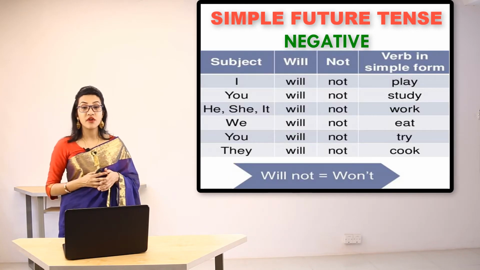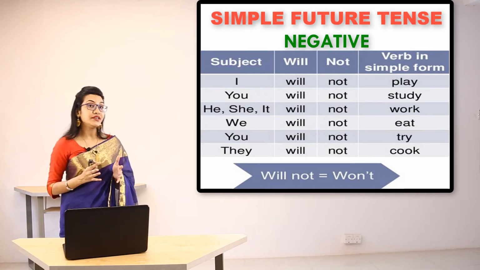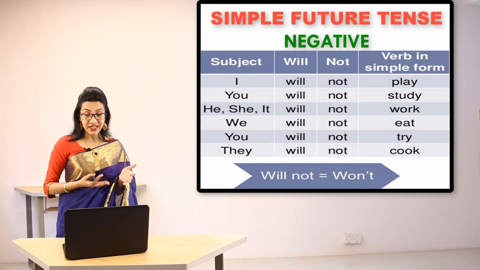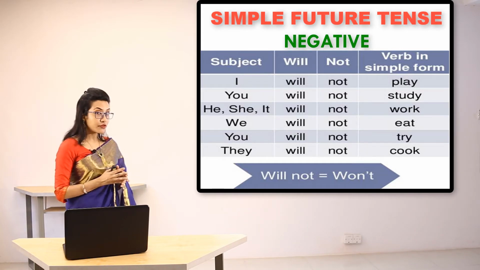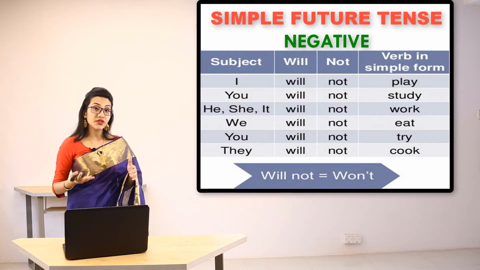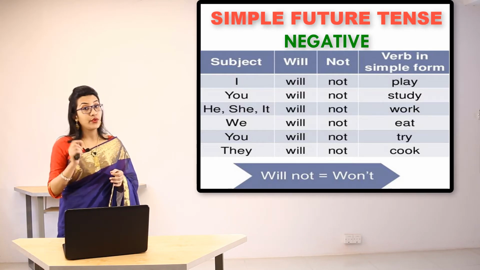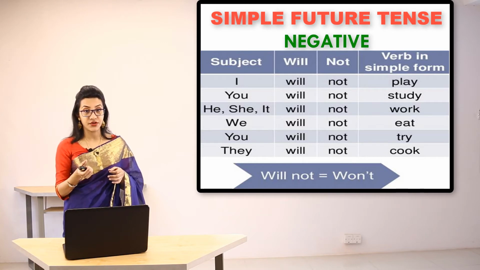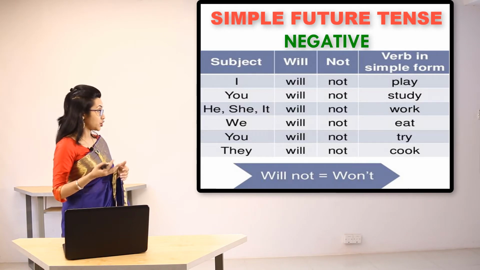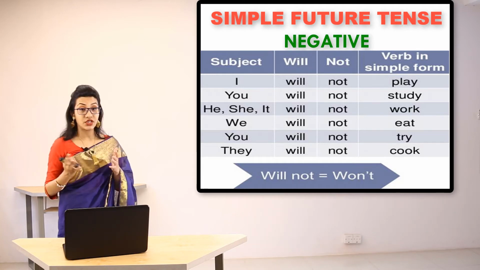Now here's the structure of simple future tense in the case of negative sentences. We know that in negative sentences we are referring to something that is not going to happen in the future. So for this reason we are going to use not. For example, I will not play. This is the same kind of structure that we followed in affirmative sentences. The only difference is that we have used not after will. You will not study. He, she will not work. We will not eat. You will not try.